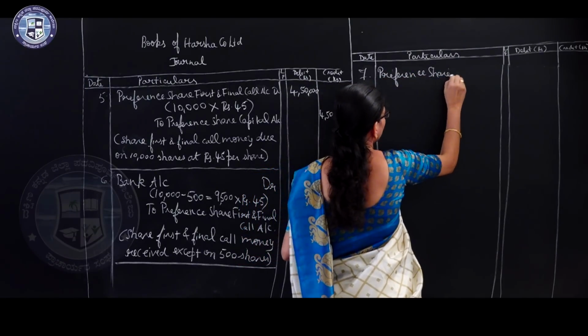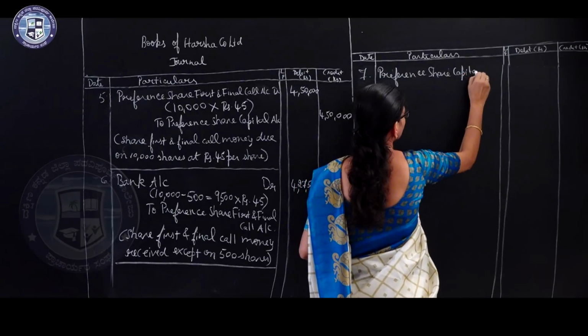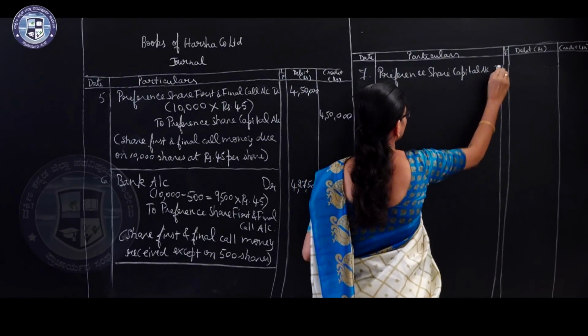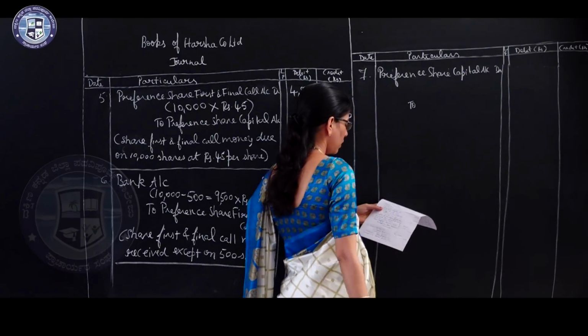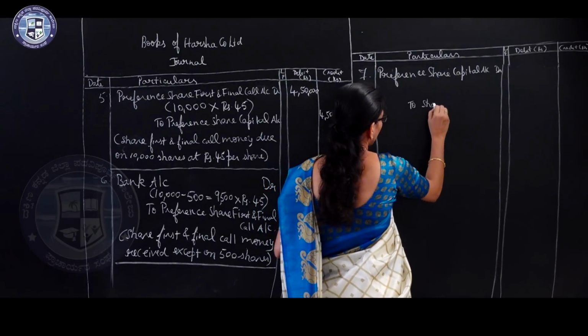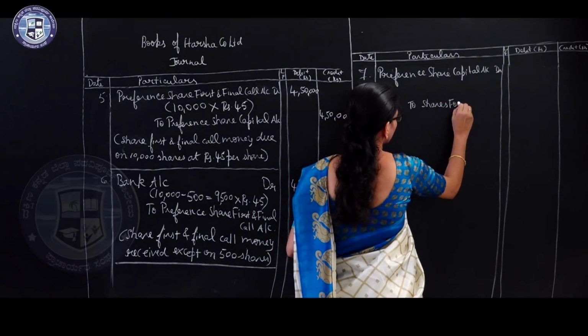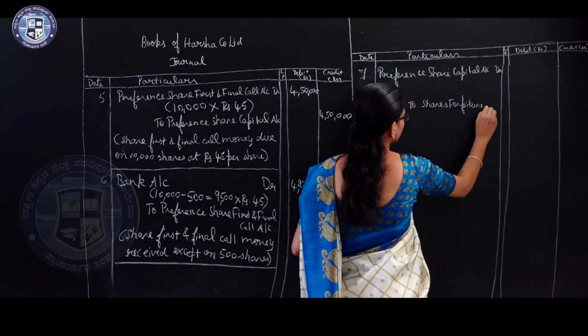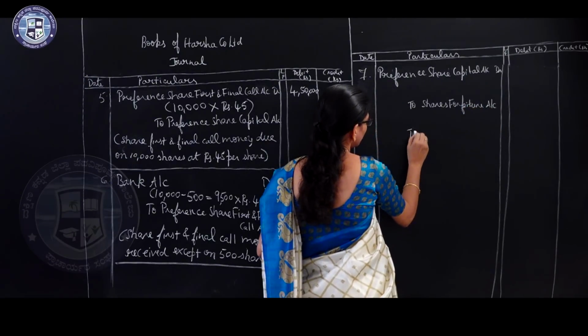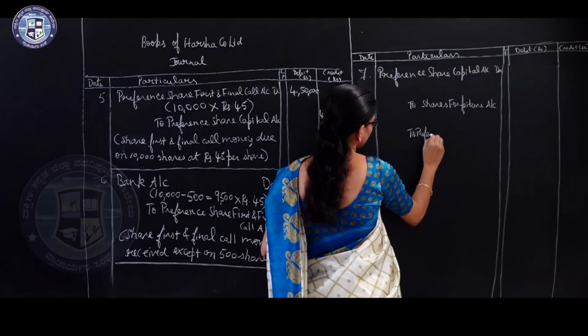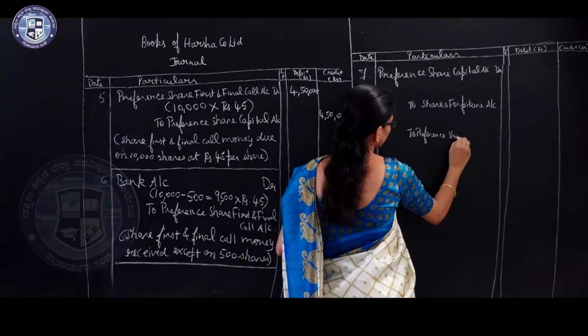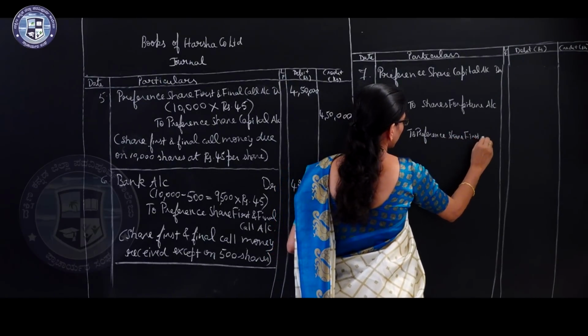Preference share capital account debtor to shares forfeiture account to preference share first and final call account.